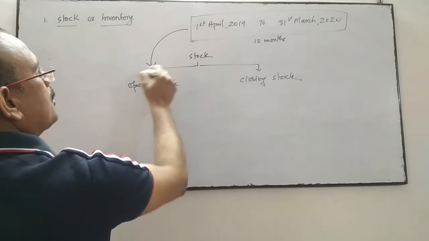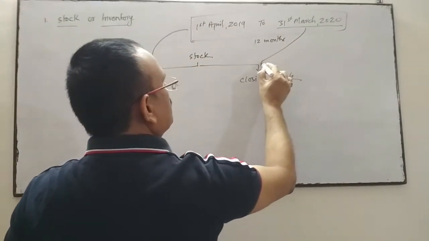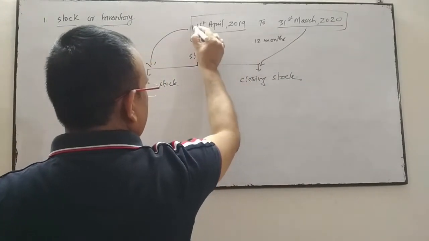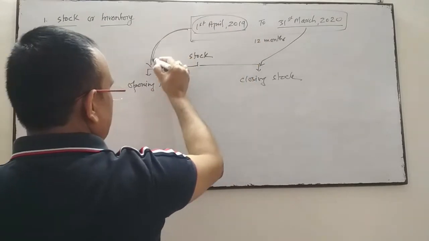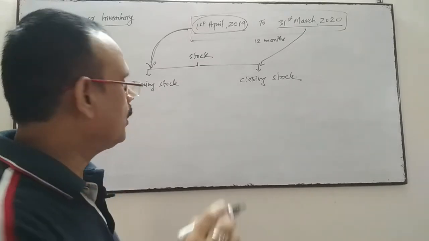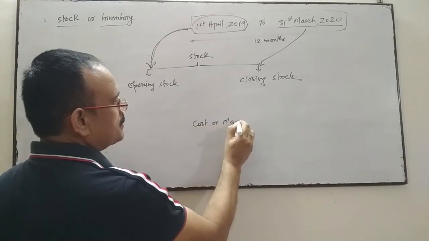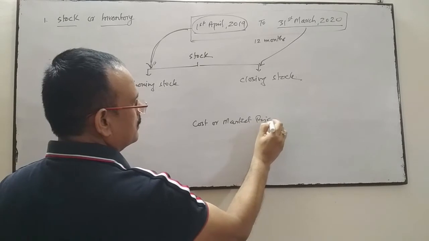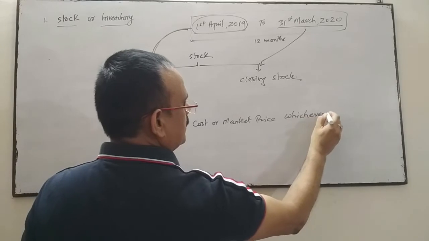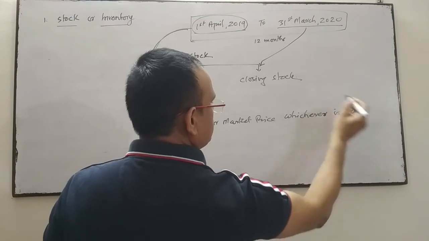So we have to see the stock in the beginning of the financial year. This is opening stock, and when we see the stock at the end of the financial year, it is called closing stock. The stock is valued on the basis of cost or market price, whichever is less.